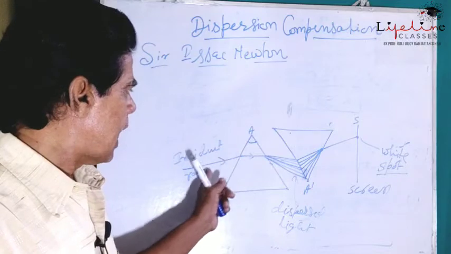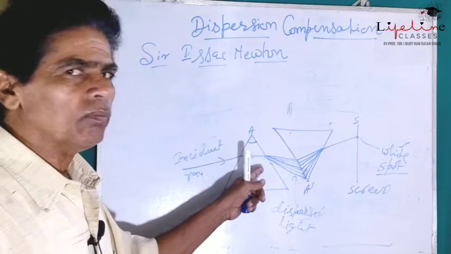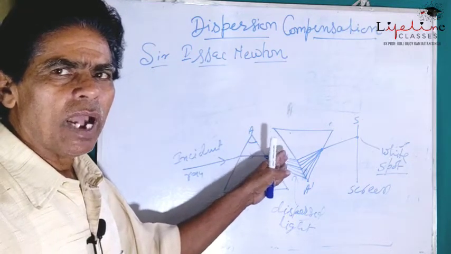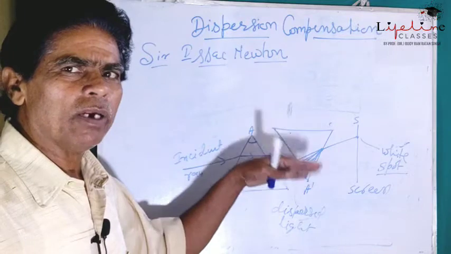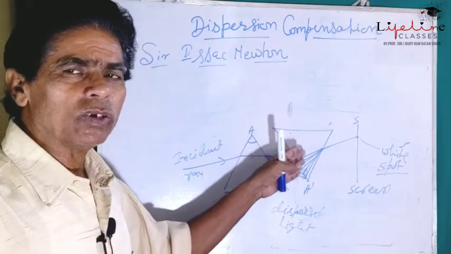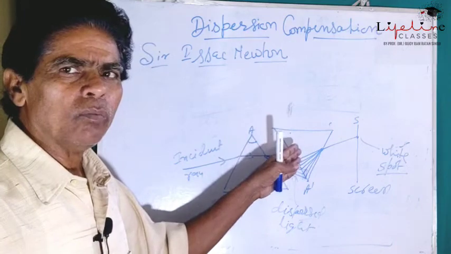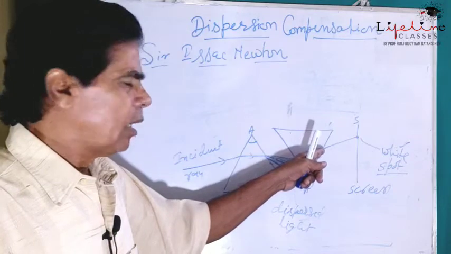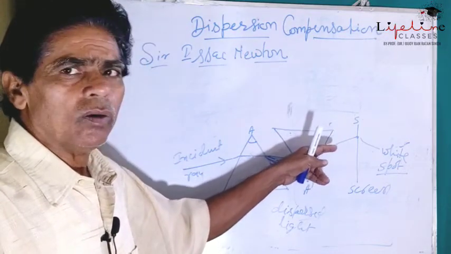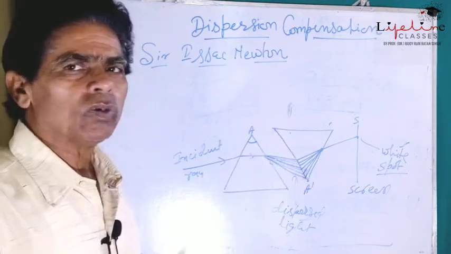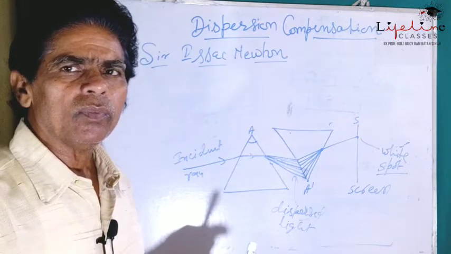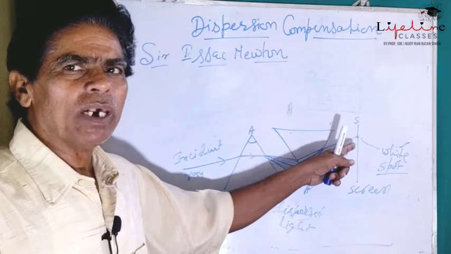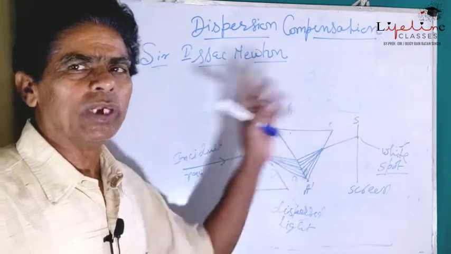So when the light passing through the first prism gets split up into 7 component colors, and these are allowed to be incident on the second prism placed inverted to the first, the emergent ray coming out of the second prism gives only white light, obtained as a white spot on the screen.